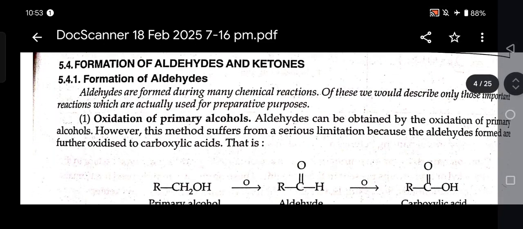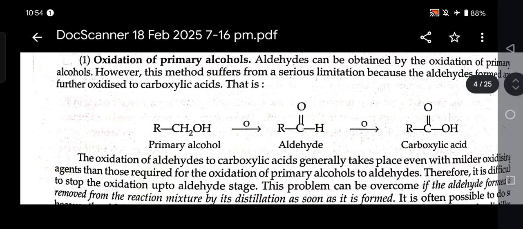Next is formation of aldehydes and ketones. Aldehydes are formed during many chemical reactions. Of these, we describe only those important reactions which are actually used for preparative purposes. First is oxidation of primary alcohol, in which on the oxidation of primary alcohol we get the aldehyde. On the oxidation of aldehyde we get the carboxylic acid.